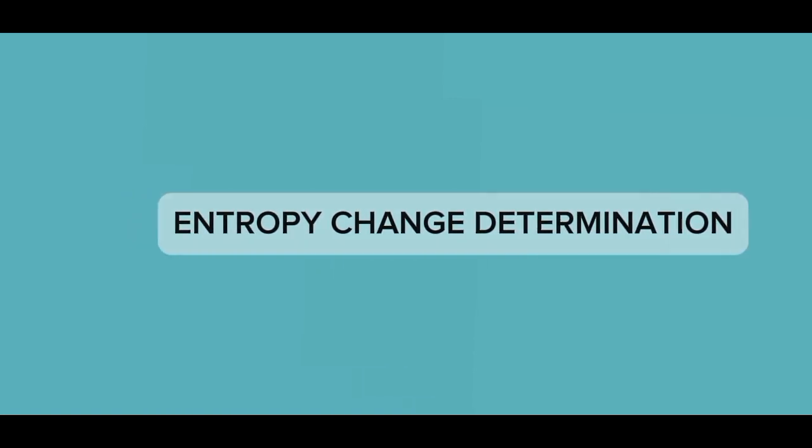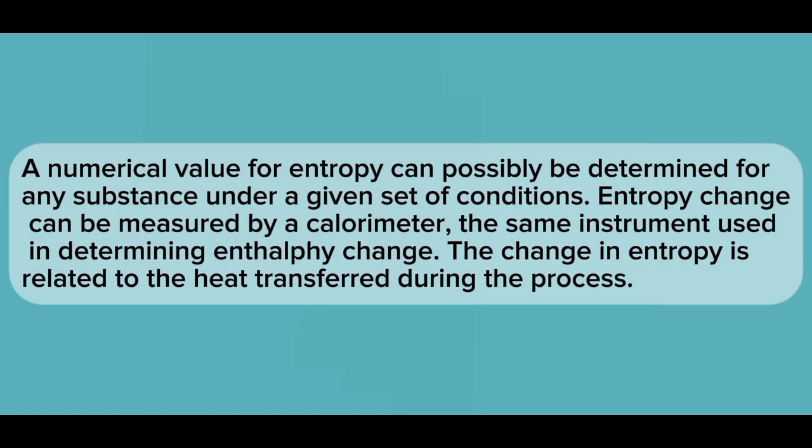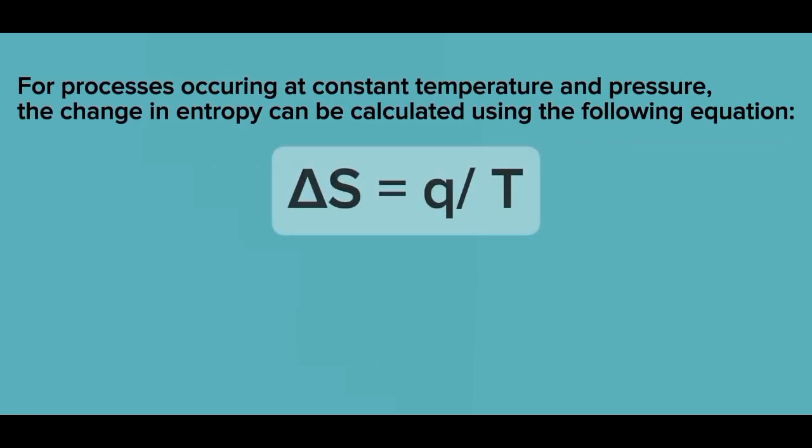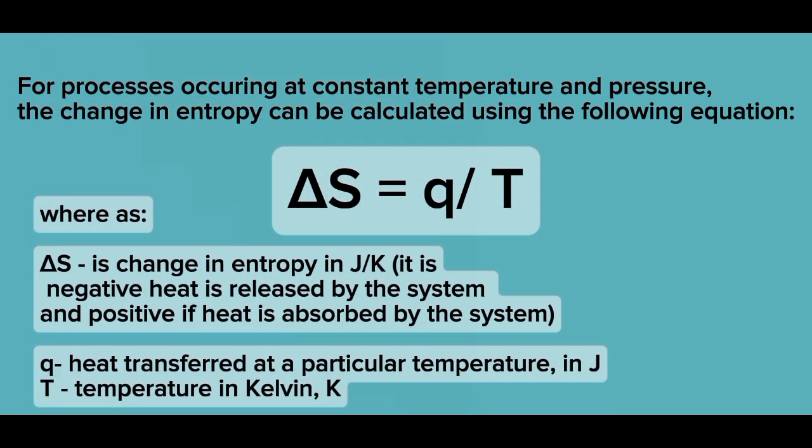Entropy change determination. A numerical value for entropy can possibly be determined for any substance under a given set of conditions. Entropy change can be measured by a calorimeter, the same instrument used in determining enthalpy change. The change in entropy is related to the heat transferred during the process. For processes occurring at constant temperature and pressure, the change in entropy can be calculated using the following equation: delta S equals Q over T.